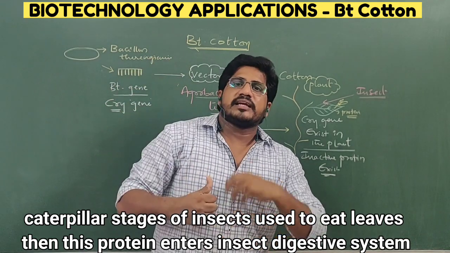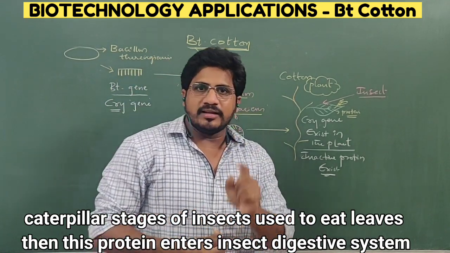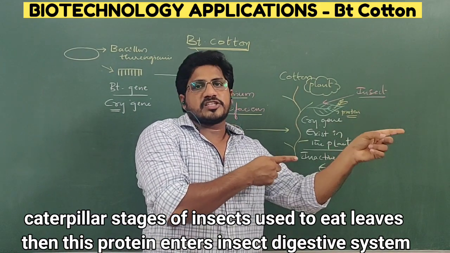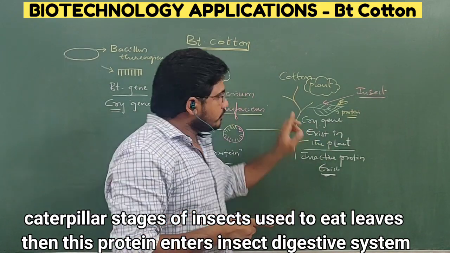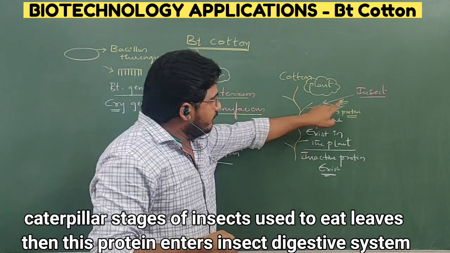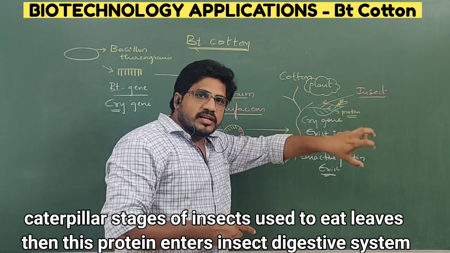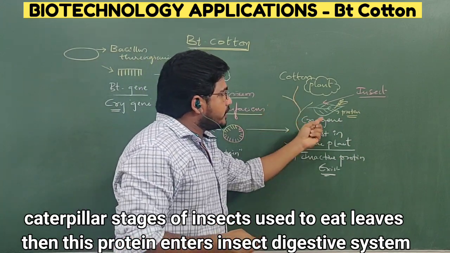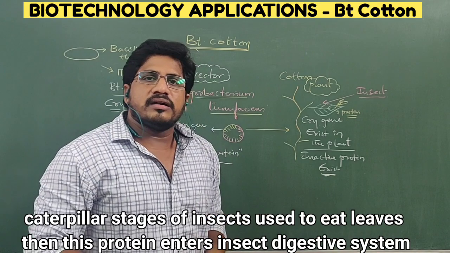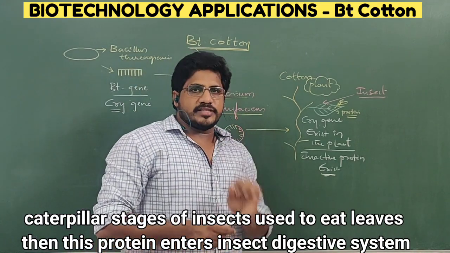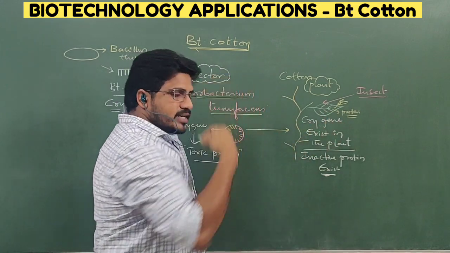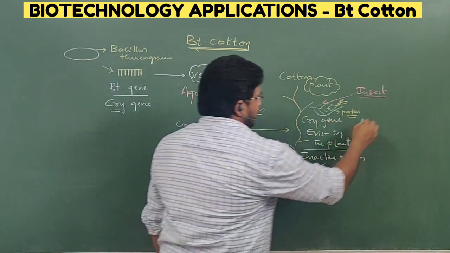The gene has a capacity to produce a protein that is toxic for insects, not for plants. So the protein is crystalline in nature in the plant. When an insect comes and eats the leaves, along with the leaves the protein also gets inside the stomach or digestive gut of the insect. Once this toxic protein or crystalline protein enters the digestive tract, what will happen?